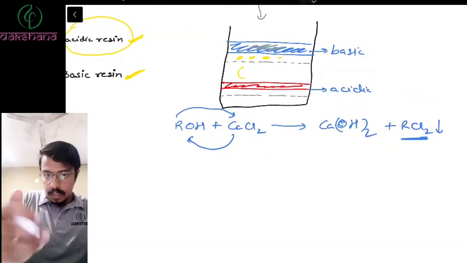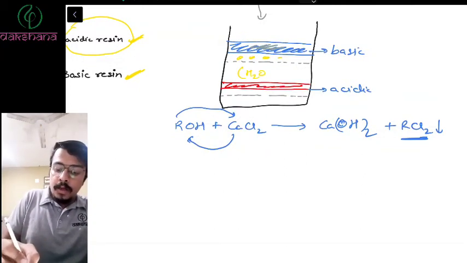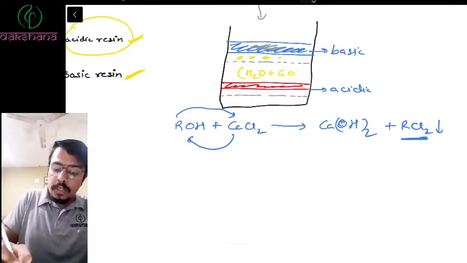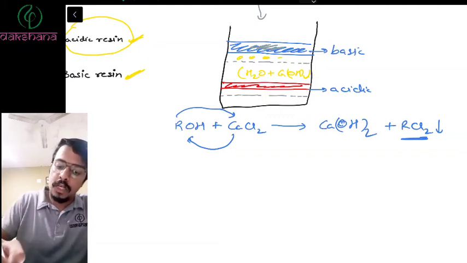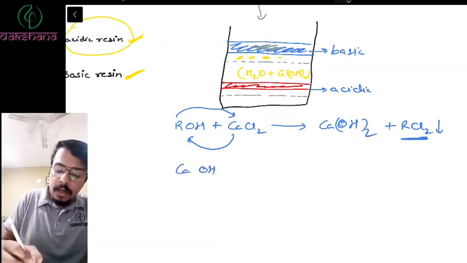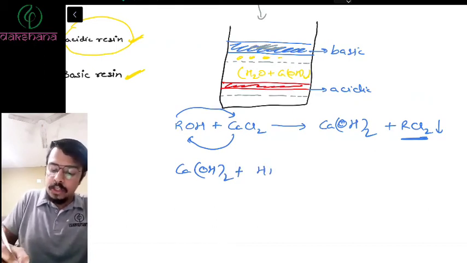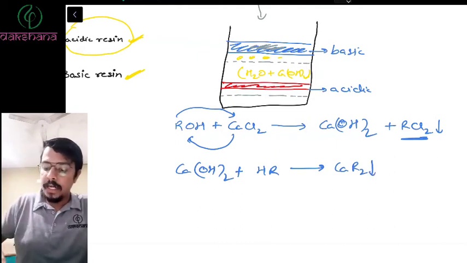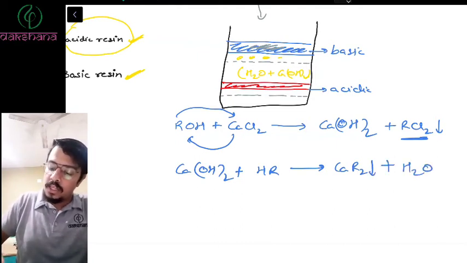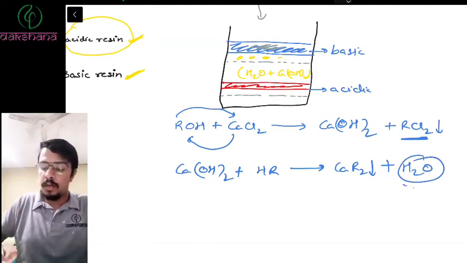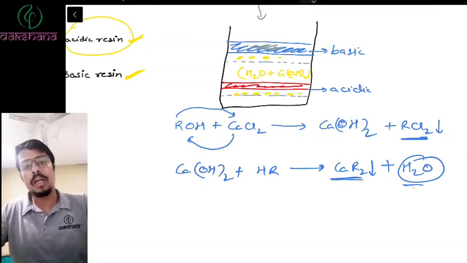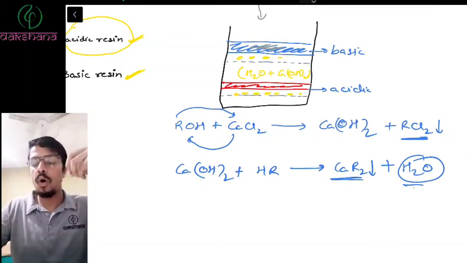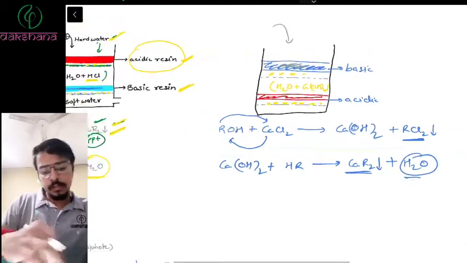Now when the water comes down, it will have H2O here together with calcium hydroxide, which means the solution will become basic. Now this calcium hydroxide will react with the acidic resin, that is HR, and it will form CaR2 as the precipitate, and together it will form H2O. So the H2O is devoid of calcium hydroxide by precipitate now. That precipitate will get stuck here, and you'll get clear water, without any acidic nature or basic nature.